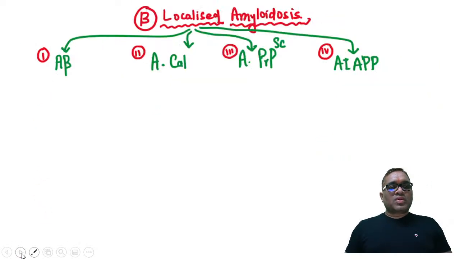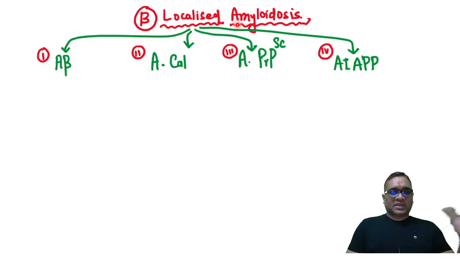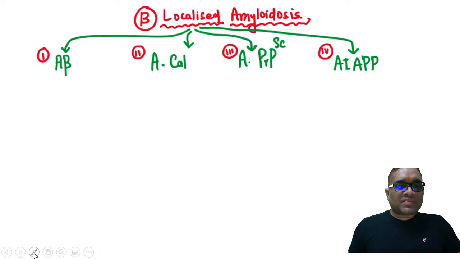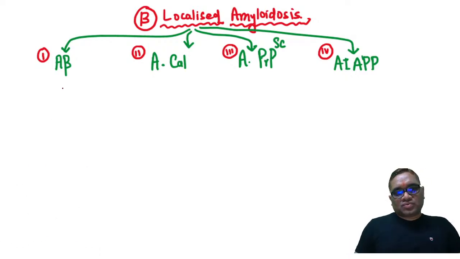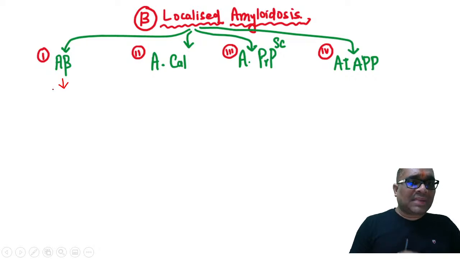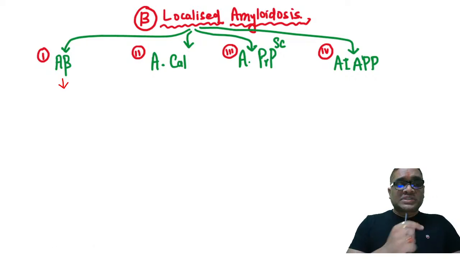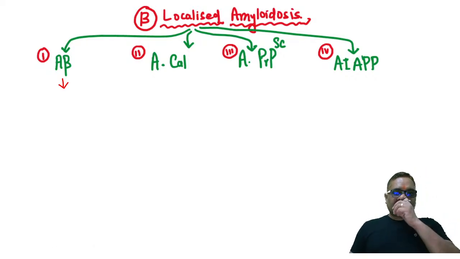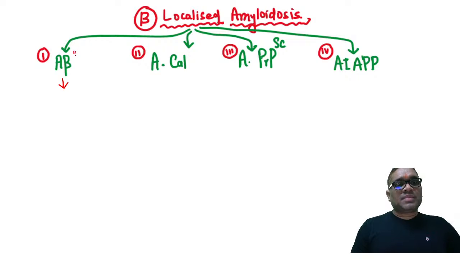Now moving on to the next one, localized type. I said amyloidosis has two types, systemic and localized. Systemic we have finished. In localized, we have A beta, A cal, APrP-Sc, and AIAPP. So now you tell me one by one. I'm asking questions to all of you. I want to see who gives me the first correct answer. A beta amyloid will be seen in which type of condition? Which disorder? Yes, very good.